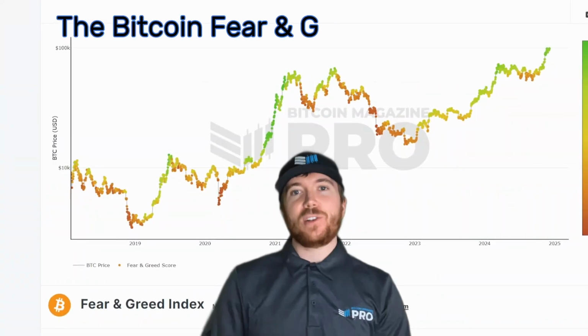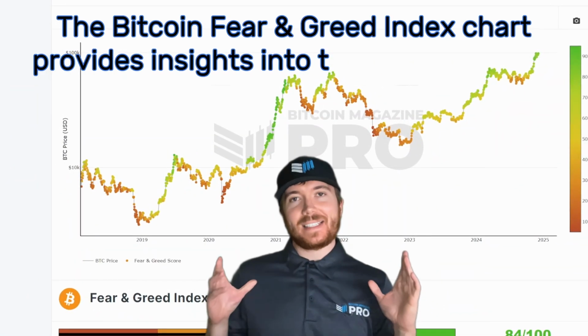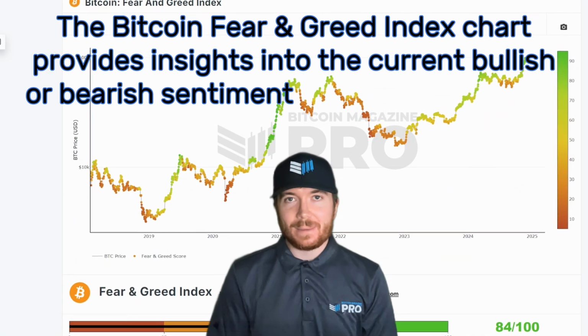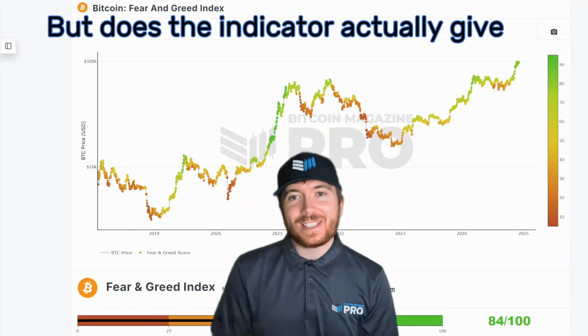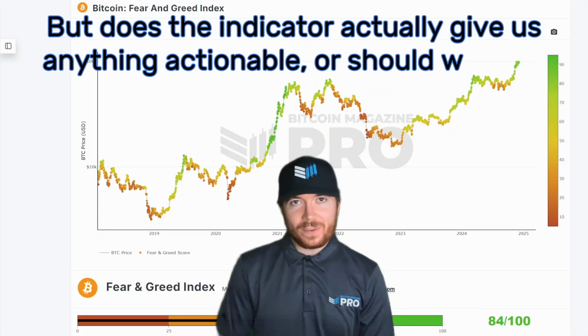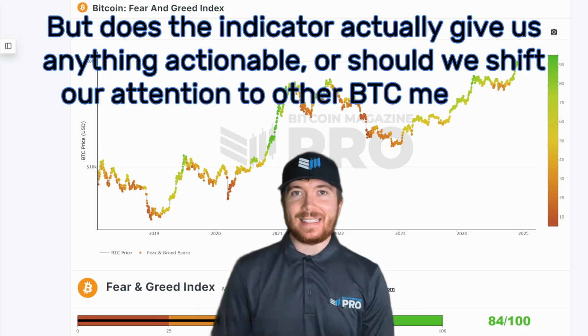The Bitcoin Fear and Greed Index chart provides insights into the current bullish or bearish sentiment amongst investors. But does the indicator actually give us anything actionable, or should we shift our attention to other BTC metrics?